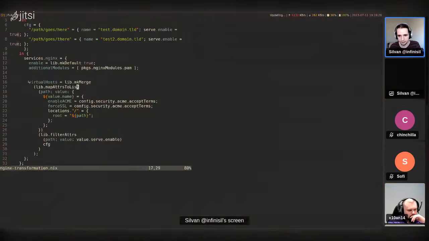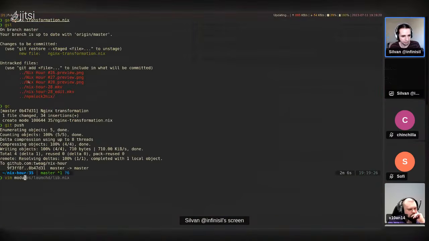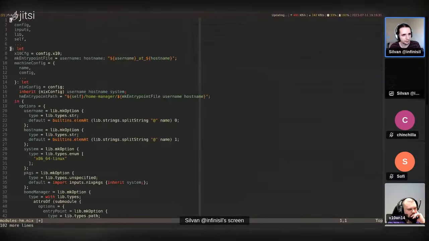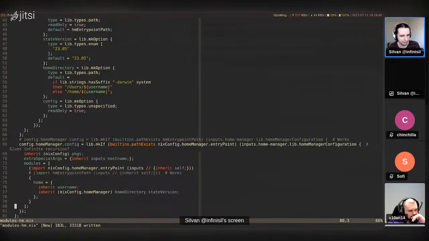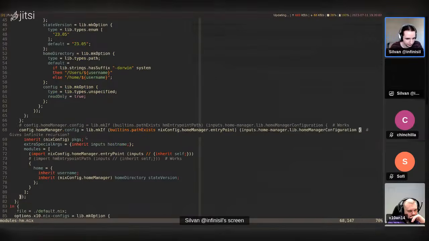All right, I'm going to copy this into here. I'm going to do modules hm.nix. Okay, it would be good to reproduce it, but I'm going to see if I can just figure it out like this. So we have config.homemanager.config libs.make if the some path exists, and then this uses inputs, the home manager configuration of this. And so this doesn't work.